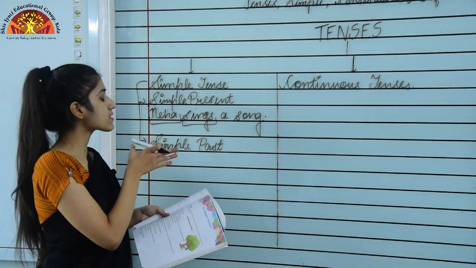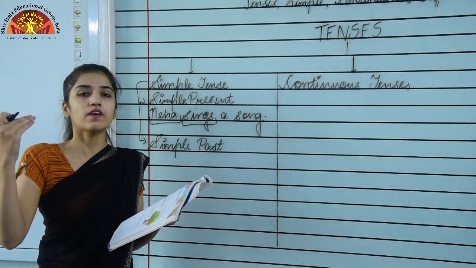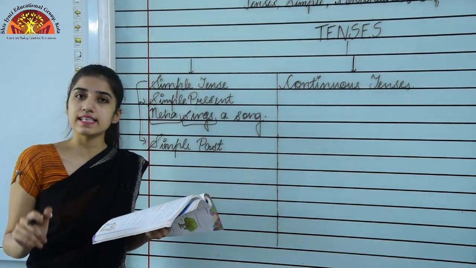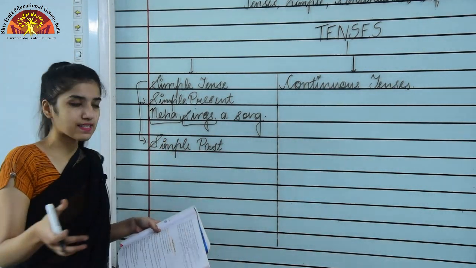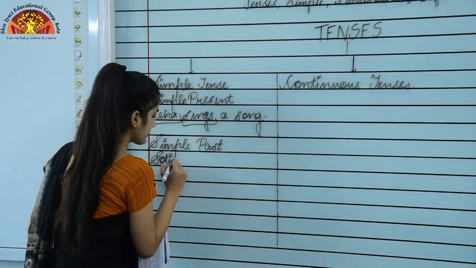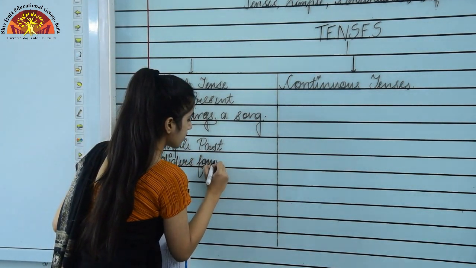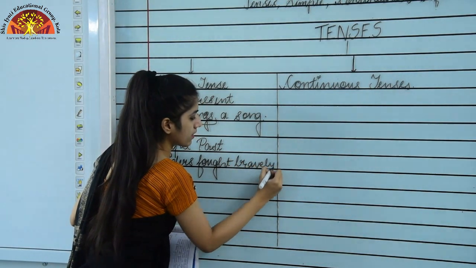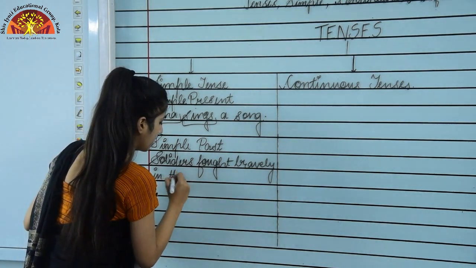Okay, so this is the rule for simple past tense, and you can see the uses below the topic, that is on page number 57. Okay, so I am now taking the example of simple past tense. Soldiers fought bravely in the